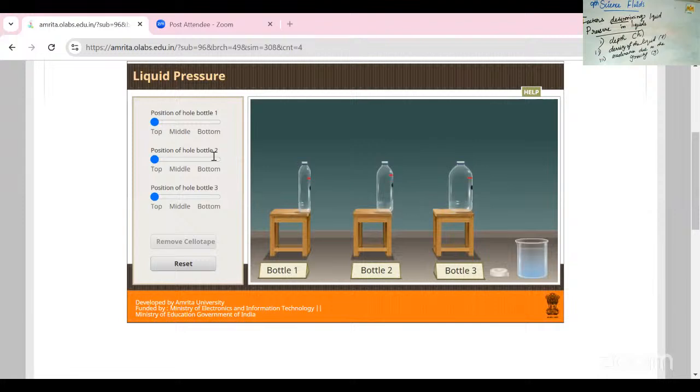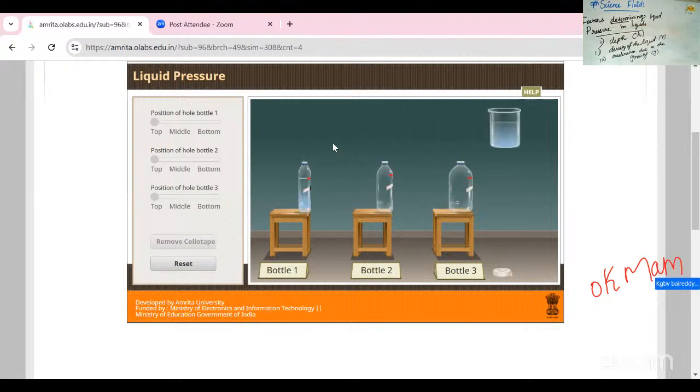I select the top position of the hole in the first, second, and third bottles, the same part in all of them. I close the holes of the bottles with the help of sellotape. These are different kinds of bottles, but the holes are in the same position in all of them. Then I fill the water in all the bottles.